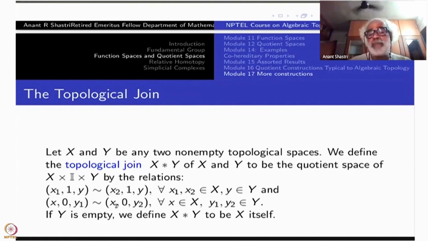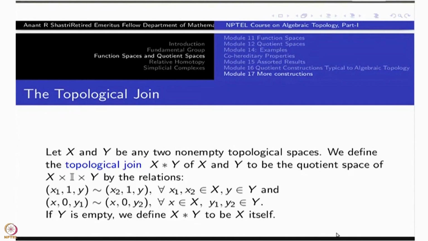X is the same. So for every x in X and y1 and y2 in Y. Okay, I assume non-empty spaces. If Y is empty, then you have not defined what X cross Y is, so if you take the product, it will be empty. So you don't do that. You would like to have X star Y as X itself. Maybe you would like to define it as empty. That may be better. I'm not very sure of this one. If you need some change, you can define it like this. Okay?